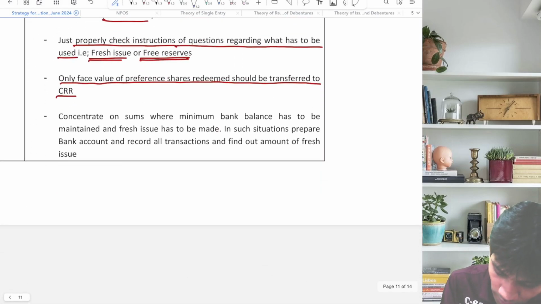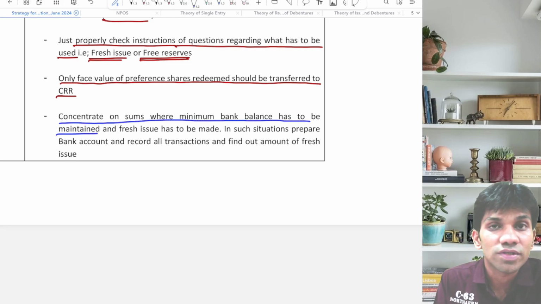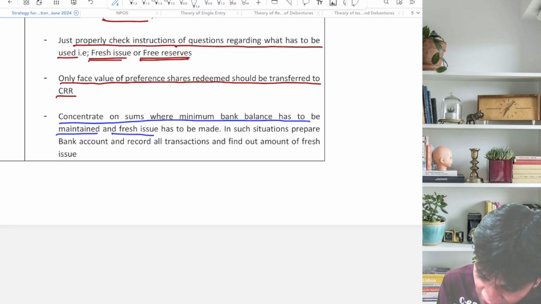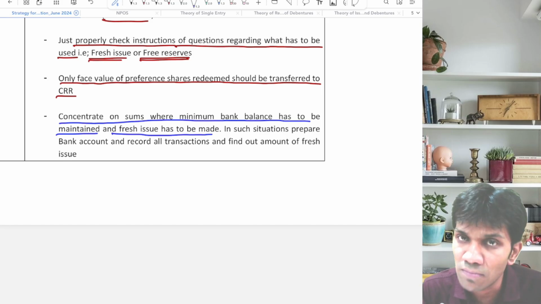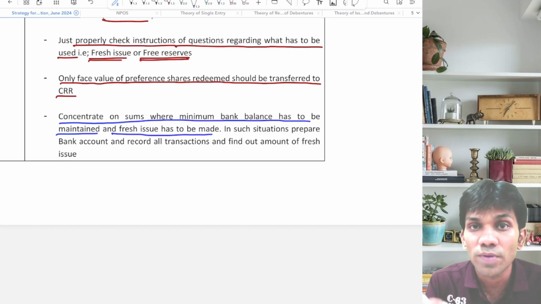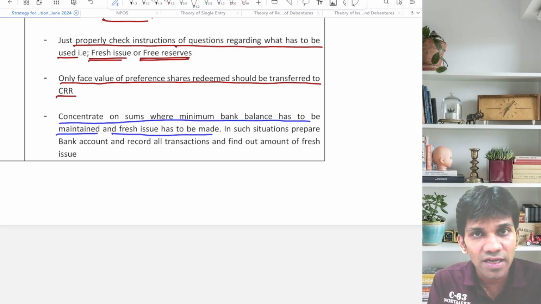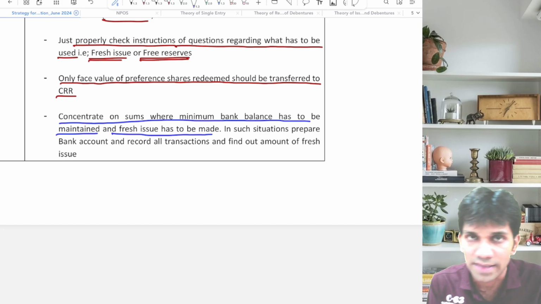Next, concentrate on sums where minimum bank balance has to be maintained. A very important question, many times they will say minimum bank balance to be maintained and fresh issue has to be made. Means they will focus on two conditions. You are supposed to maintain minimum bank balance of so and so, and they will tell you that fresh issue is also to be done. In such situations, two conditions together, they are expecting us to calculate the fresh issue and at the same time maintain minimum bank balance.